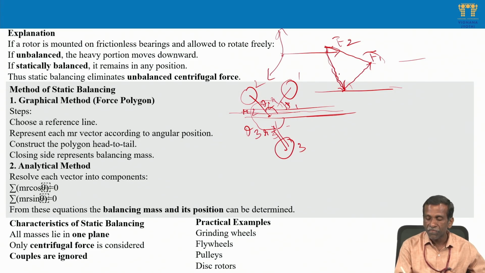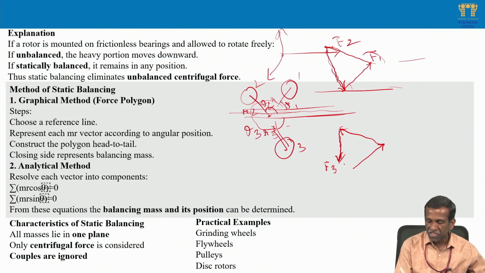If it is not forming a closed polygon, suppose this is F1, and F2 is this one, drawn to scale as per magnitude. Then F3 has only this much magnitude, and direction as shown.